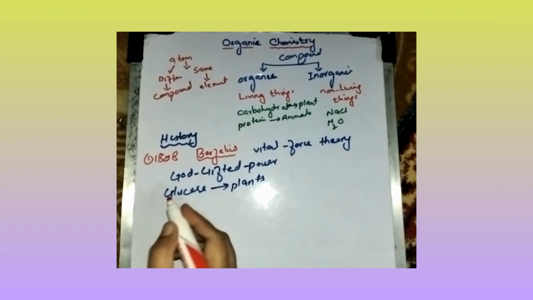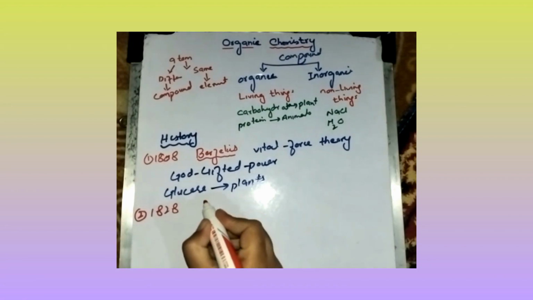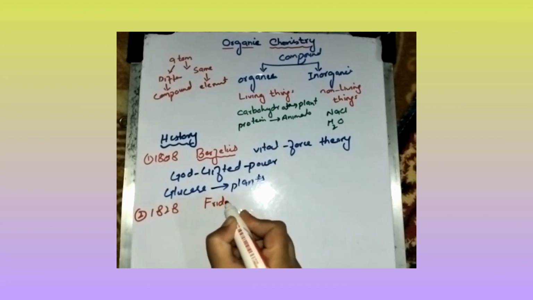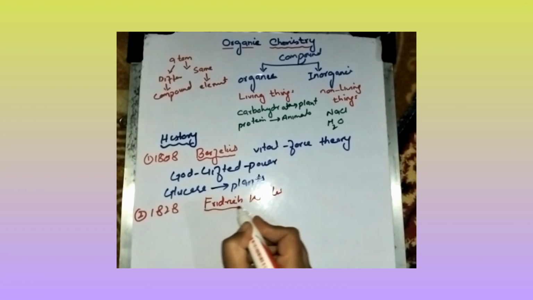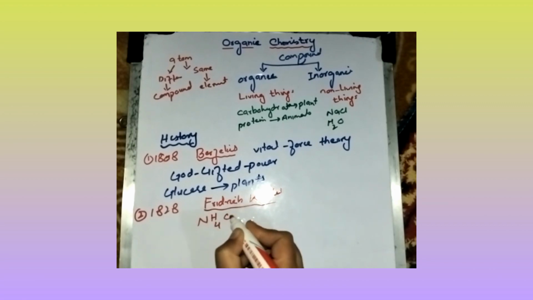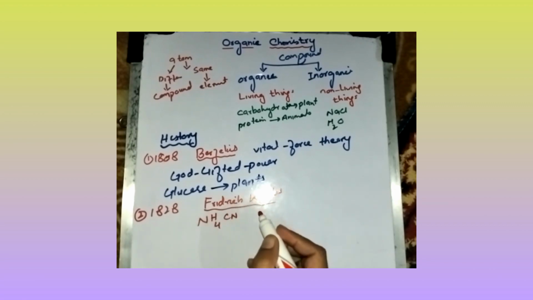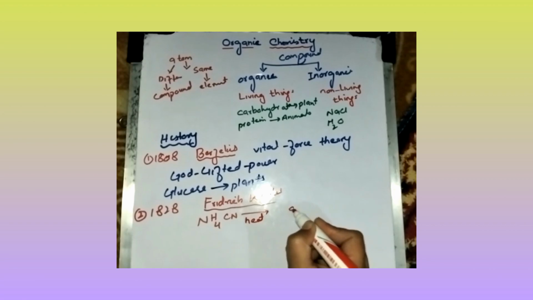But in 1828, a German scientist, Friedrich Wöhler, rejected this theory. This scientist took the compound ammonium cyanide and heated that compound, and after heating he obtained urea.